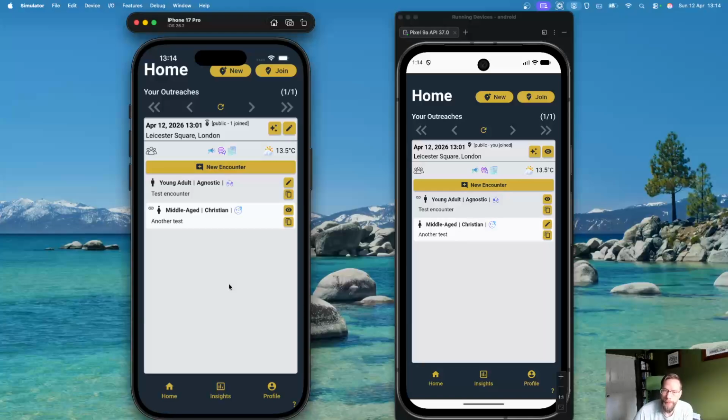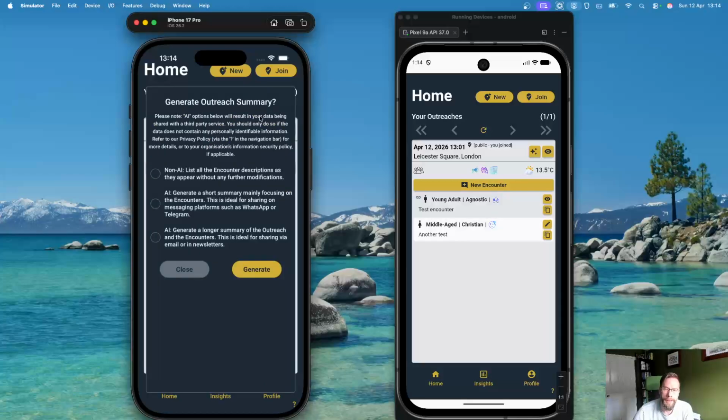Now what we can do here in terms of demonstrating, let's say the organizer wants to share, let's say the outreach is now completed, we'll want to write up a report, want to share that on social media. We can do that a number of different ways, basically by clicking on this little magic icon here. There's multiple ways to generate information about the outreach. 3 different options exist now.